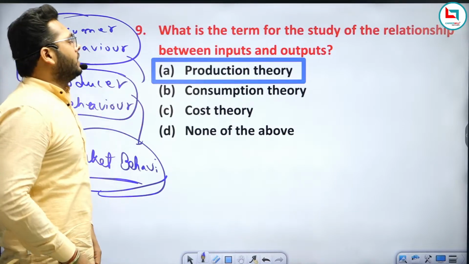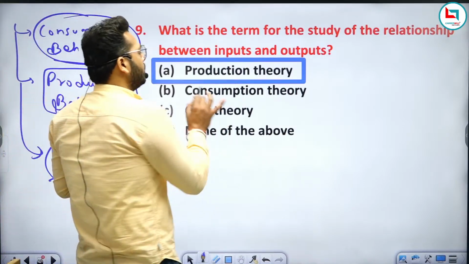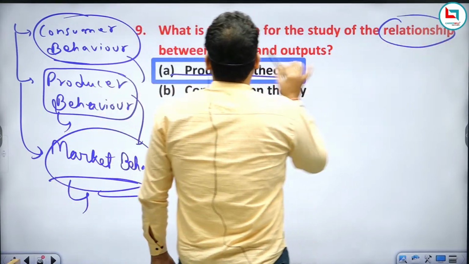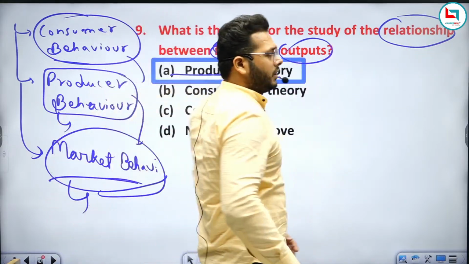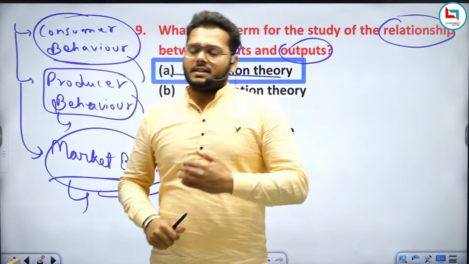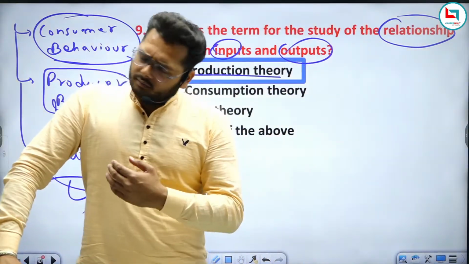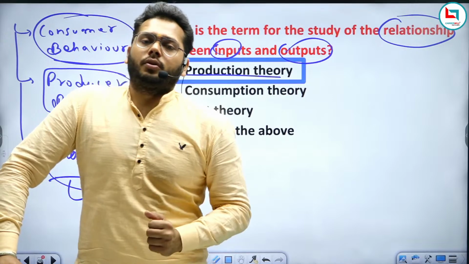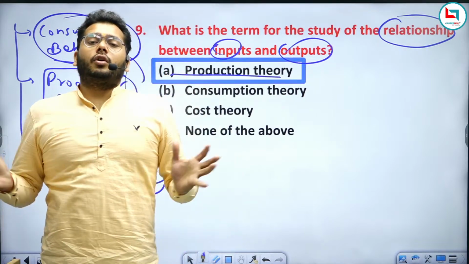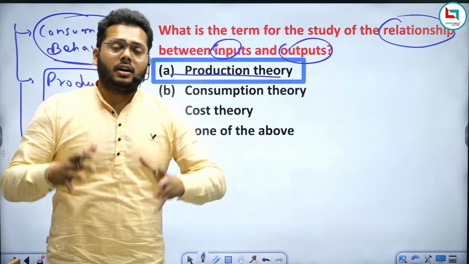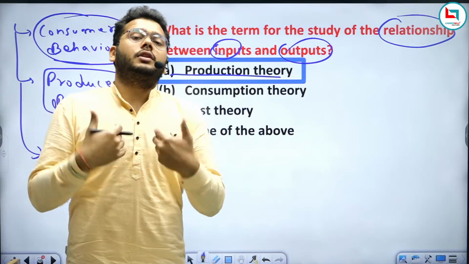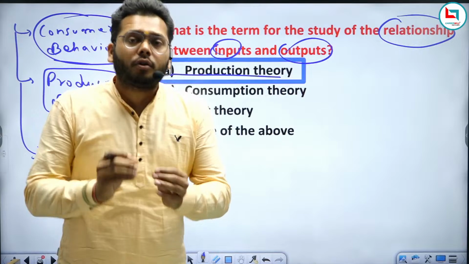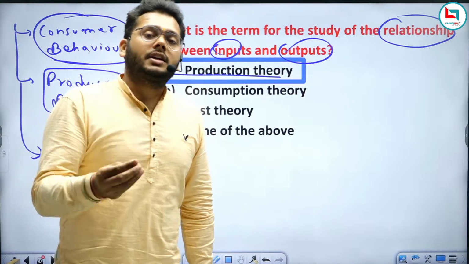That is why we can say production theory studies the relationship between input and output. Whatever input you apply, or the input incurred, from this input you will get output, right? If you use a lot of raw materials, definitely you will get a lot of output. If you use less raw material, then definitely you will get less output.